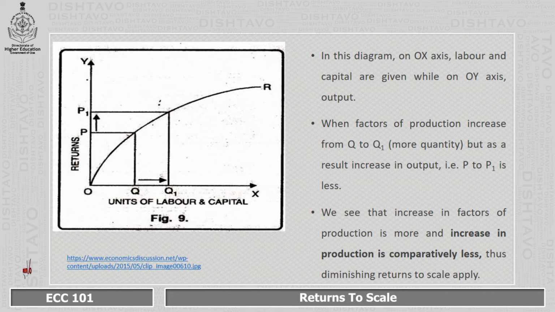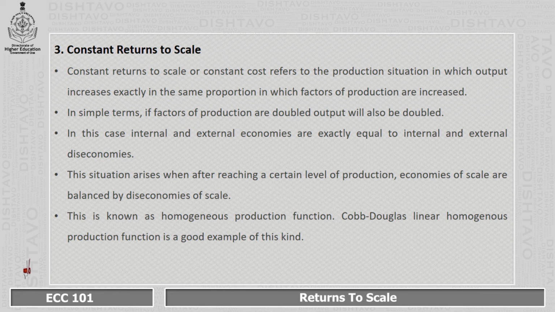So, the increase in factors of production is more and the increase in output is comparatively less, thus there is diminishing returns to scale in operation. Third is constant returns to scale.